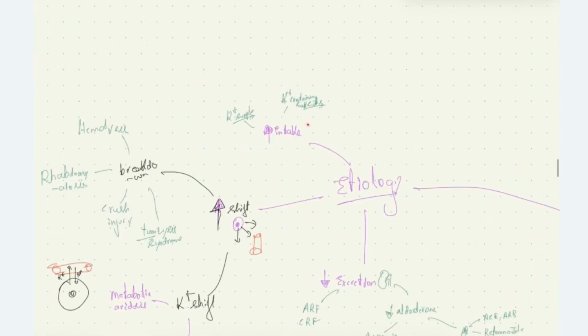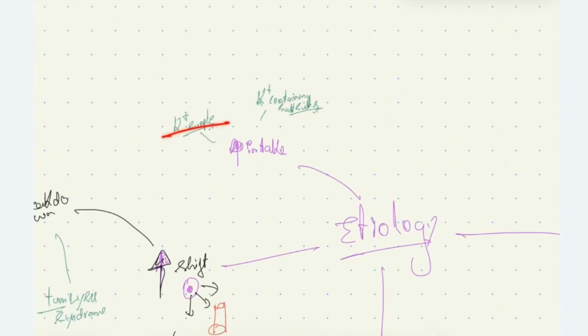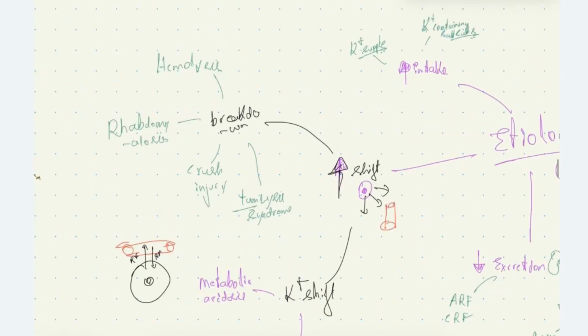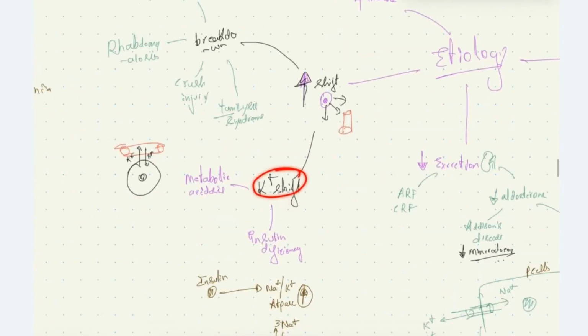The increased intake can be due to intake of potassium containing salt supplements, or due to intake of potassium supplements, or increased shift from the intracellular compartment, where the potassium concentration is more. Inside the cell, we know the potassium concentration is more compared to the extracellular compartment. So that shift from the cell to the blood can cause increased potassium levels. It can be due to the breakdown of cells leading to increased potassium level in blood, or due to potassium shift secondary to other conditions.